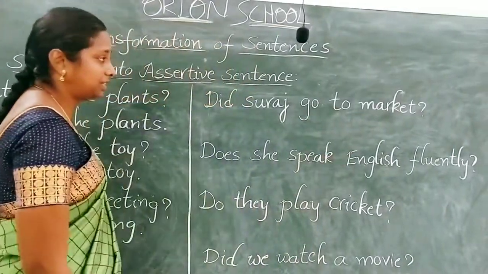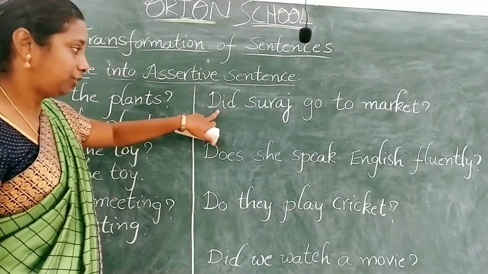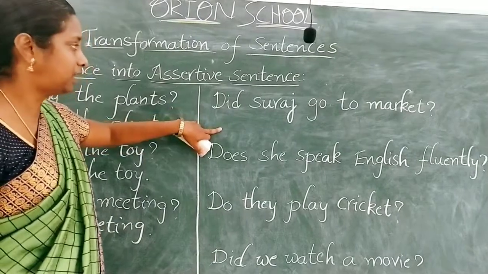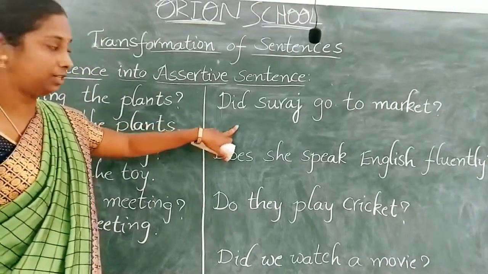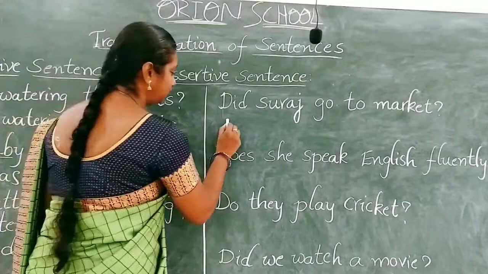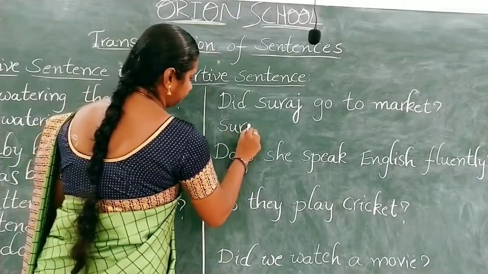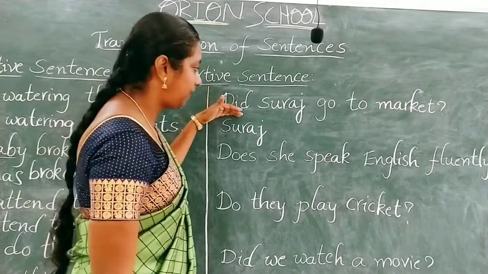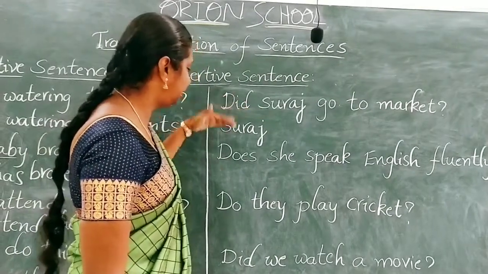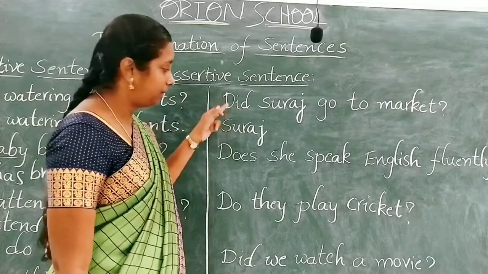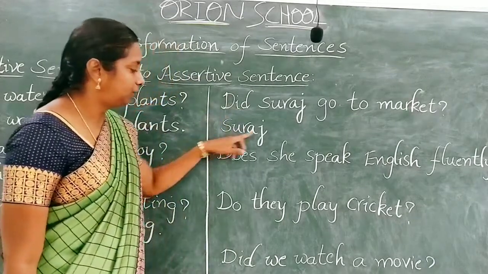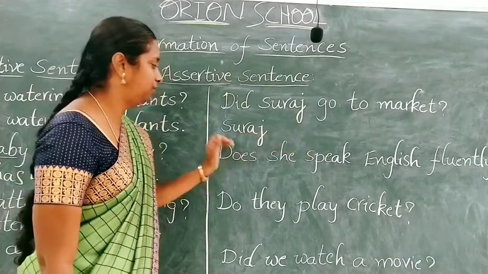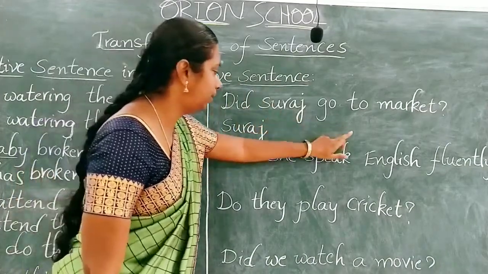So what is the subject here? The interrogative sentence started with a helping verb. But we have to start an assertive sentence with a subject. So what is the subject here? Suraj. So in the interrogative sentence only, we have to start the sentence with helping verbs. But in the assertive sentence, we need not use the same helping verbs, because here we have to use the main verb. Did Suraj go to market?